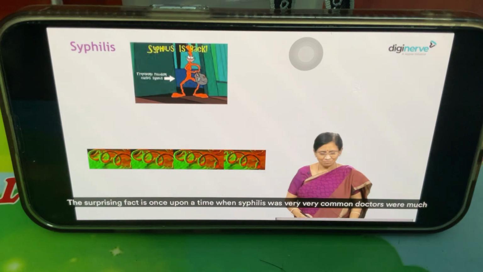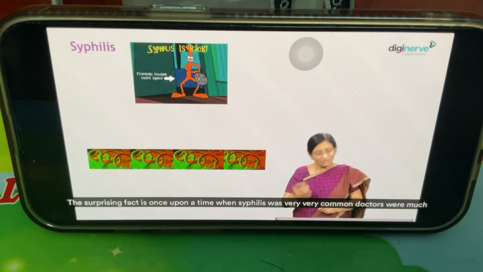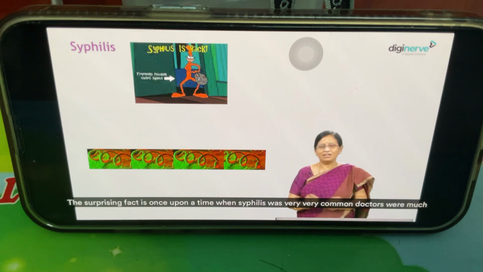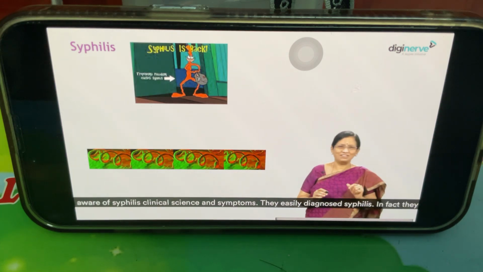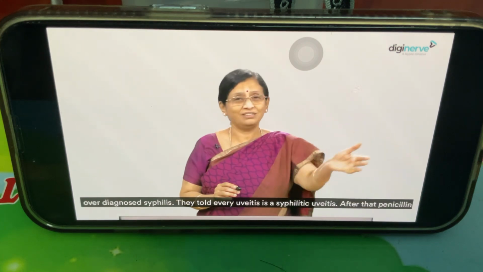Now we are coming to syphilis. The surprising fact is, once upon a time, when syphilis was very, very common, doctors were much aware of the clinical signs and symptoms. They easily diagnosed syphilis. In fact, they overdiagnosed syphilis. They said every uveitis is syphilitic uveitis.